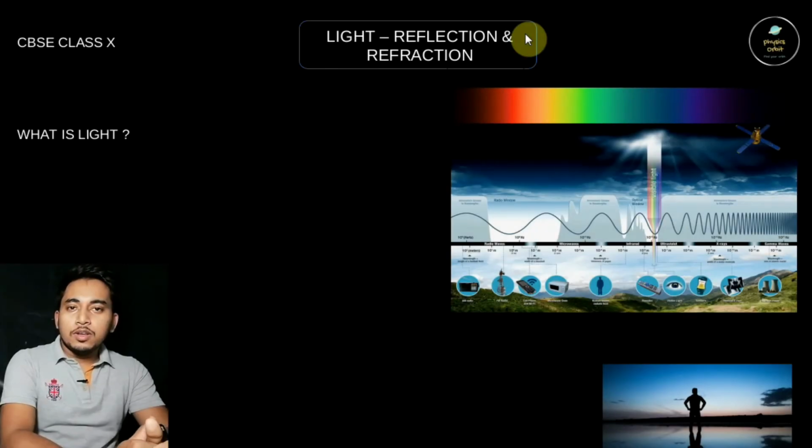Hello students, welcome back. Today we are going to start a very interesting topic, which is light, reflection and refraction of light. So in this chapter we will discuss all the phenomena related to light, reflection and refraction. But in this class we will discuss all the concepts of light: what are the characteristics of light, what is reflection, what is refraction, and how the physical phenomena can be defined with the characteristics of light.